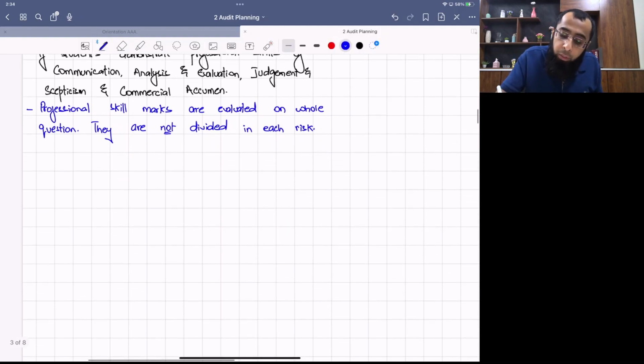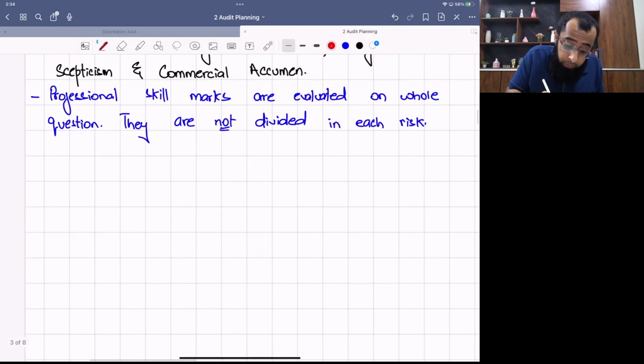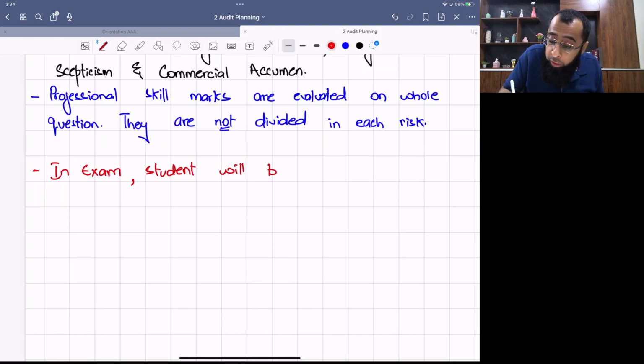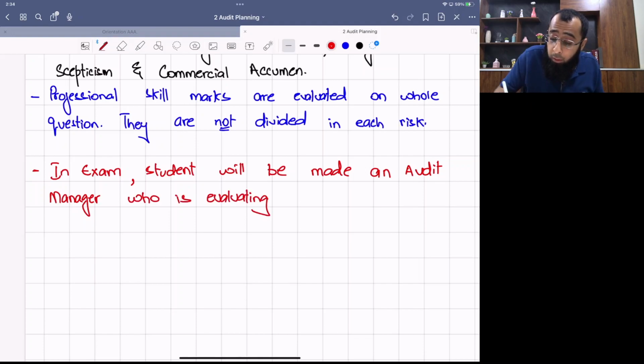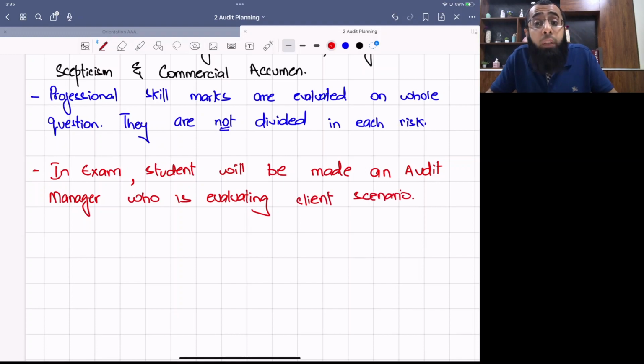Now, one important thing. In exam, students will be made an audit manager, who is evaluating client scenario. Now, what do you mean by this? By this, the examiner is saying that I want answers and evaluation which is of a level of a manager. So I need impressive answers.